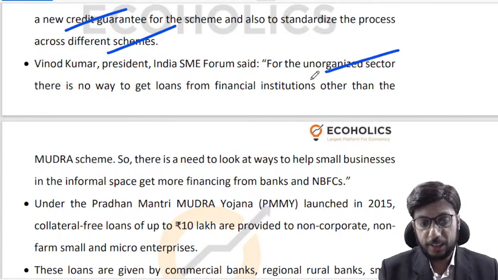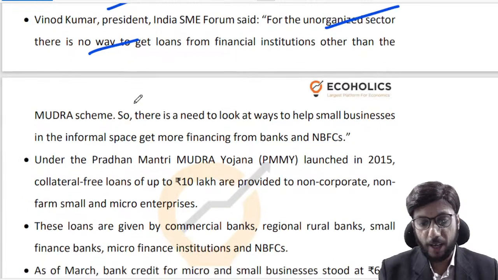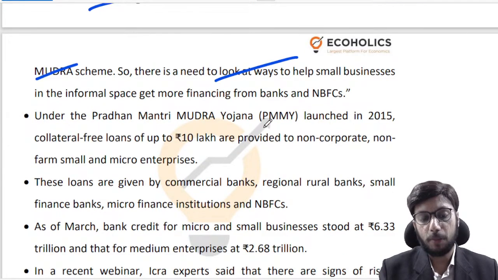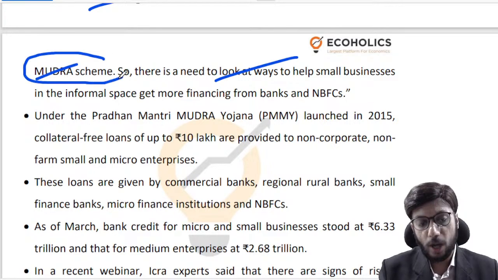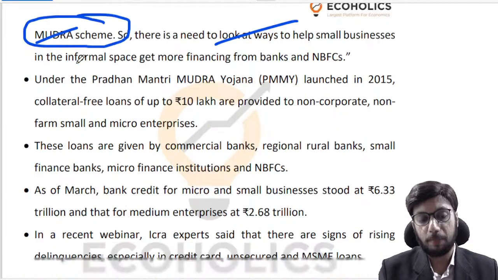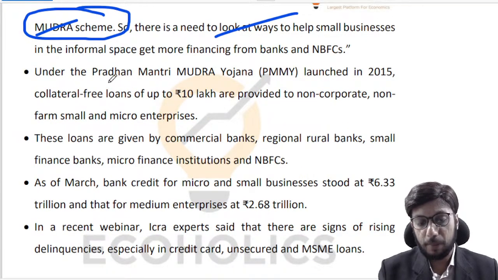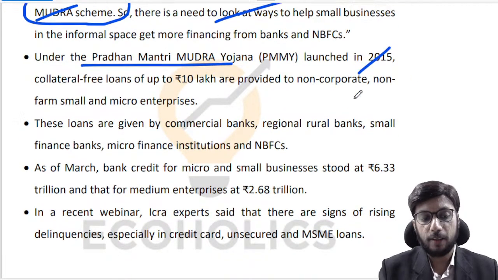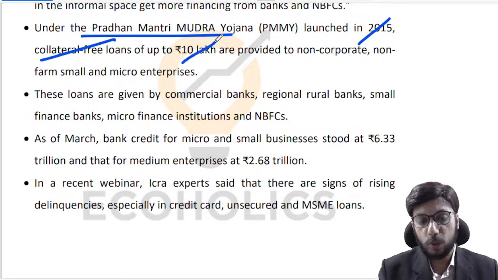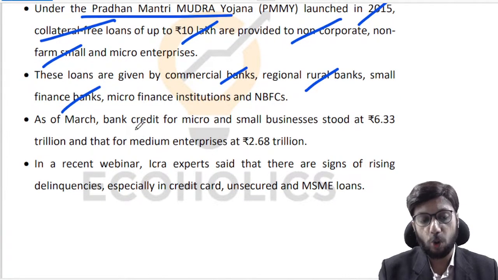For the unorganized sector, there is no way to get loans from financial institutions other than the Mudra scheme, right? So we need to look at how we help small businesses in the informal space. You can always highlight the Mudra scheme as a step in the right direction, but we need more than the Mudra scheme. What is the Mudra scheme? It is the Pradhan Mantri Mudra Yojana, launched in 2015. It gives collateral-free loans up to 10 lakhs to non-corporate, non-farm, small and micro enterprises, right? These loans typically get given by commercial banks, RRBs, small finance banks, and so on.